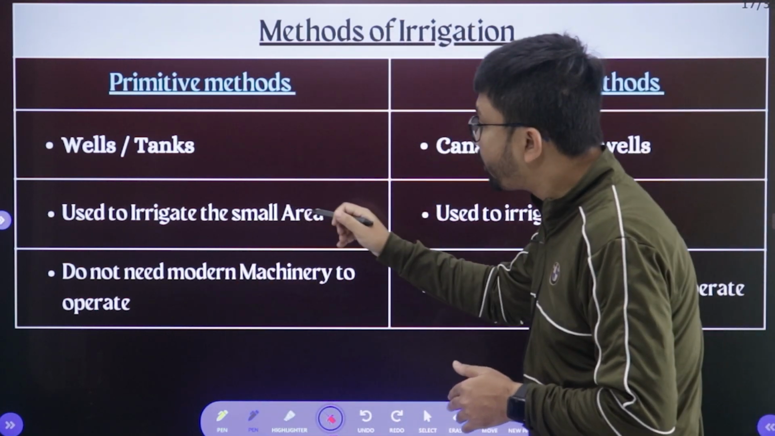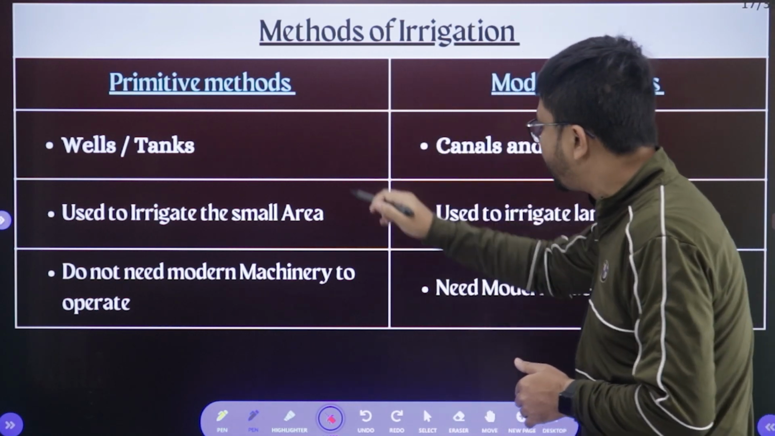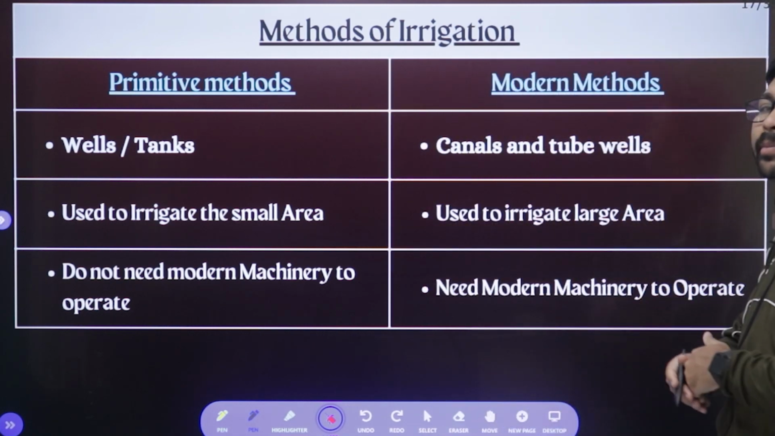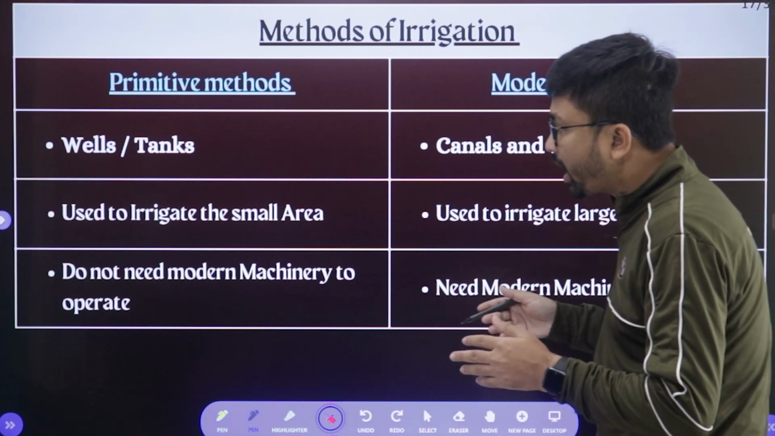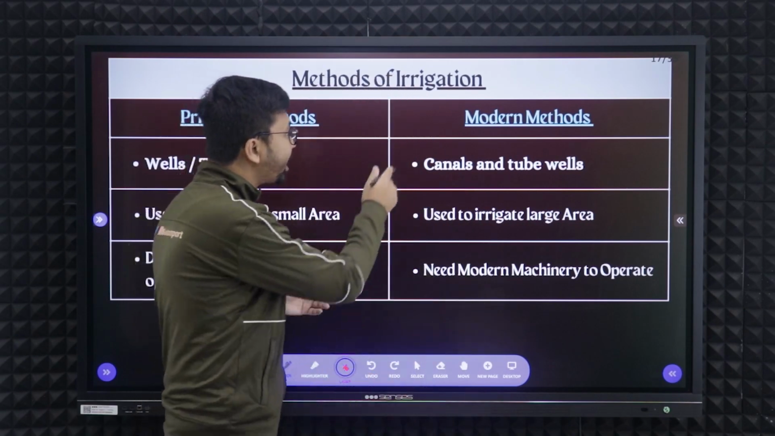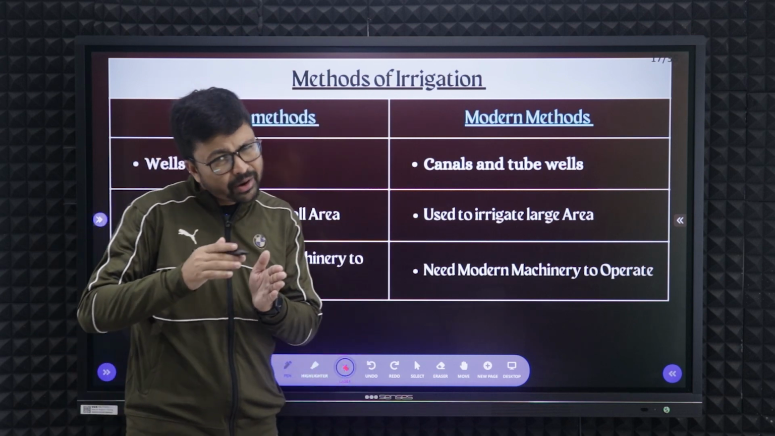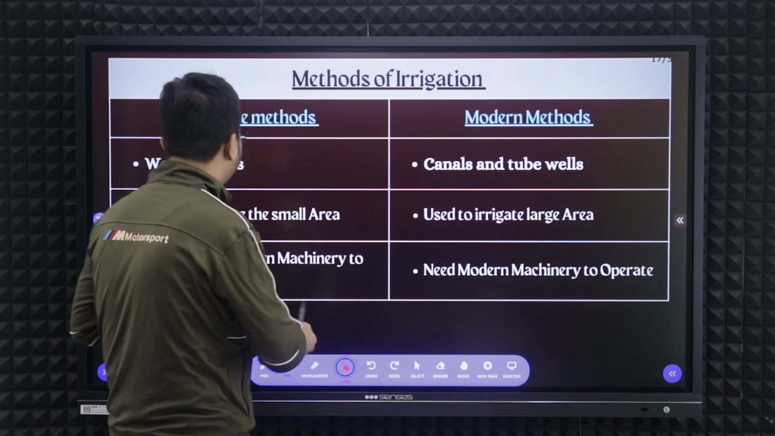Next, use of irrigation in a small area, that is primitive methods. Modern methods can be utilized in a larger area, right? Primitive methods do not need modern machinery for operating the system. On the other hand, for modern methods, we require modern machinery to operate the system.